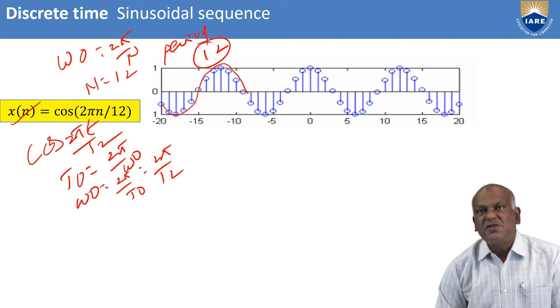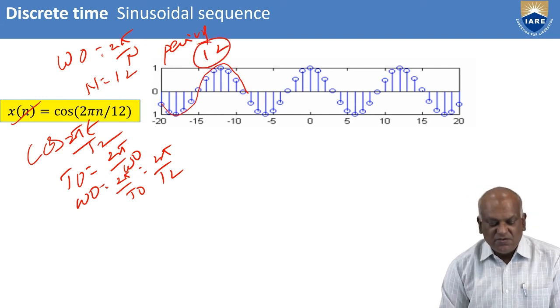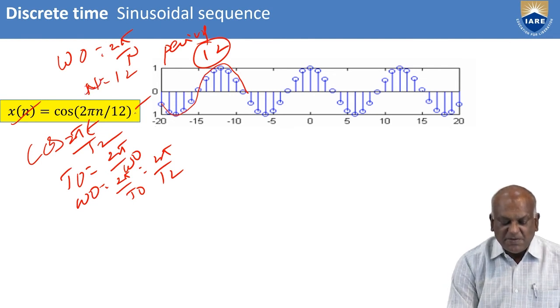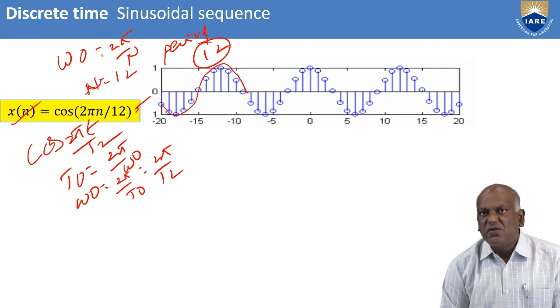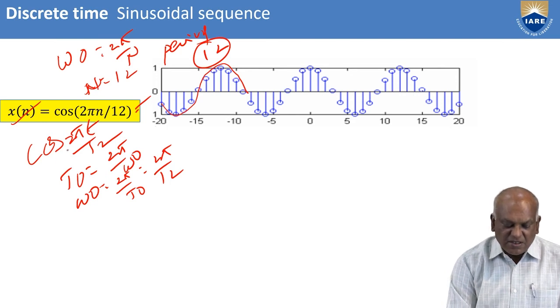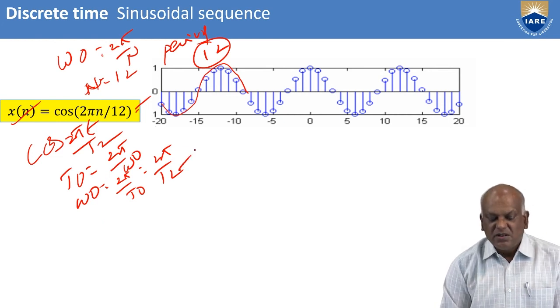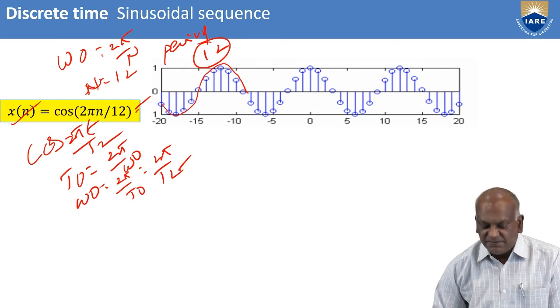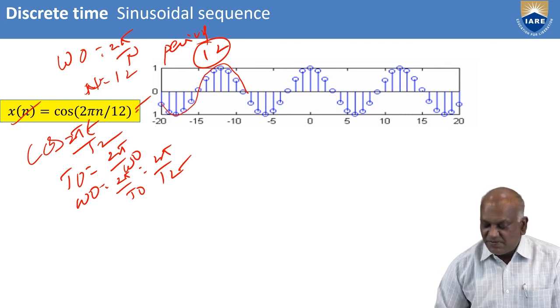For the discrete time sequence, the period is given by n equal to 12. For the continuous time sequence cos 2 pi t by 12, t naught is equal to 12. In both cases, continuous time and discrete time have the same period for this type of sequence.